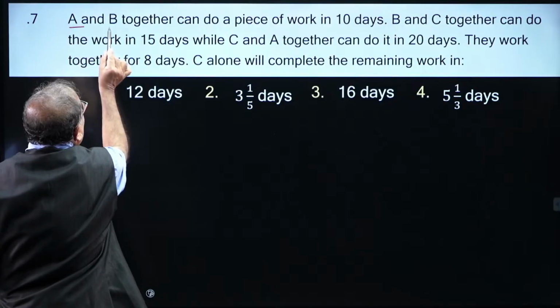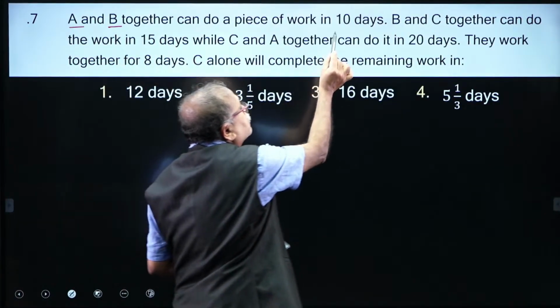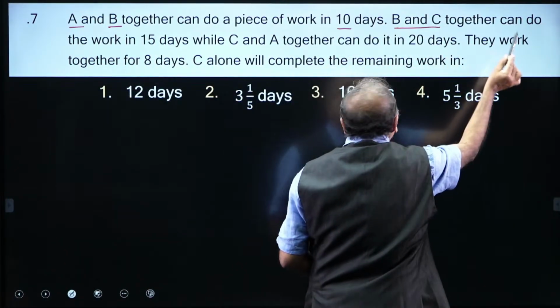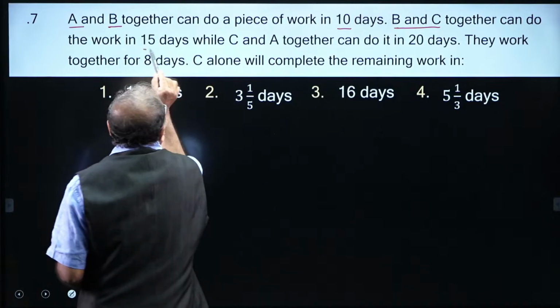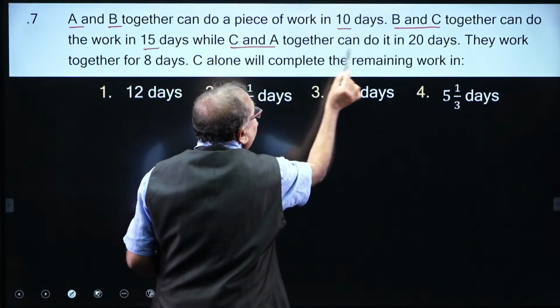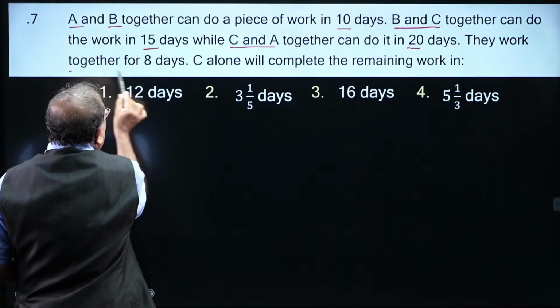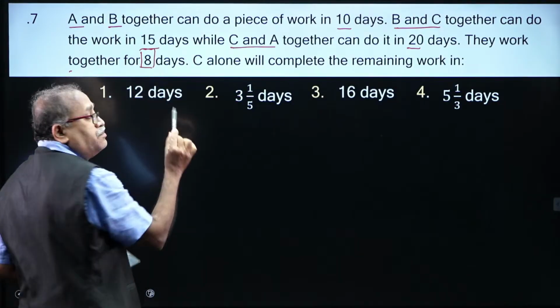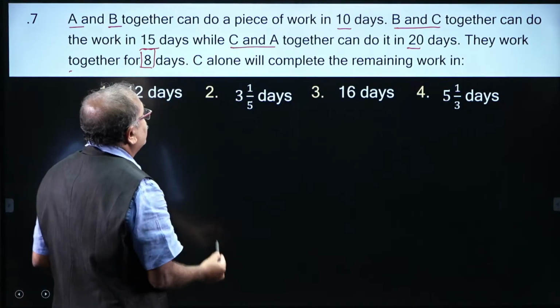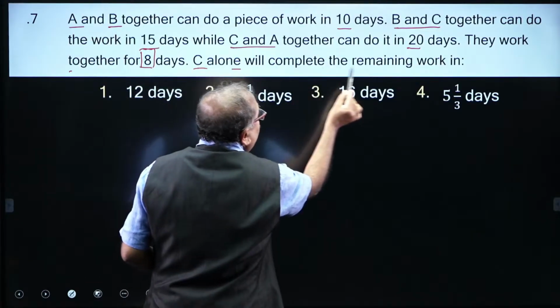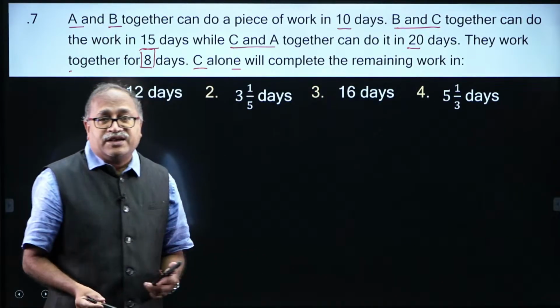A and B together can do a piece of work in 10 days, B and C together can do the work in 15 days, C and A together can complete the work in 20 days. A, B and C together work for 8 days, and C alone completes the remaining work in how many days?